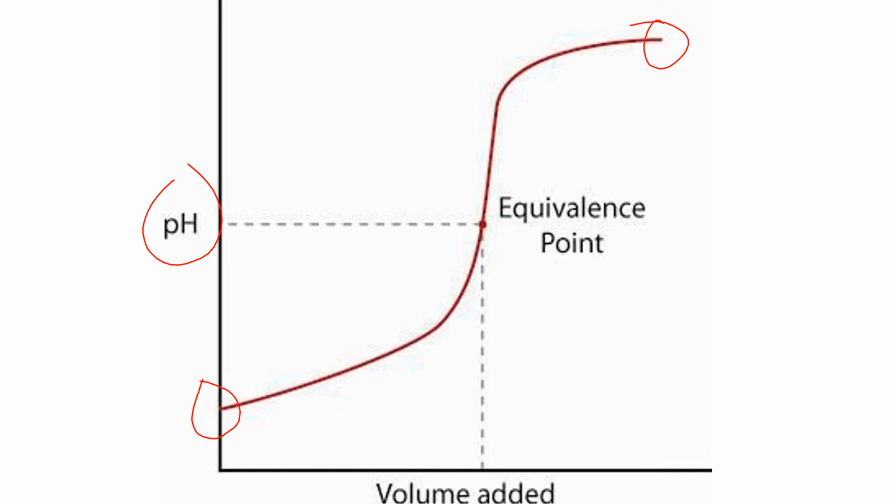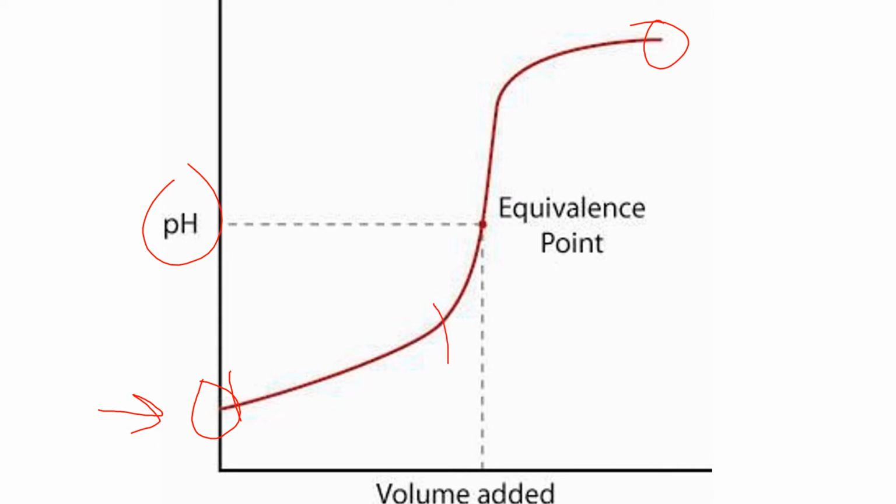First one is the beginning. This is the point before we add any of the base that we're adding, so it's just the acid. We can calculate the pH of the solution at this point because it's just the concentration of the acid thrown into our usual Ka equation for calculating pH. So we know the volume, we know the concentration, we can calculate the pH. As we add a base to it, some buffer stuff starts happening.